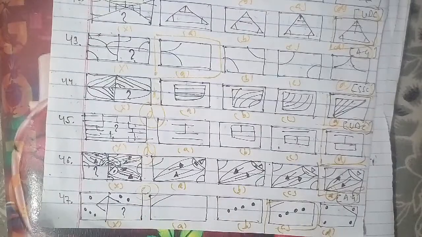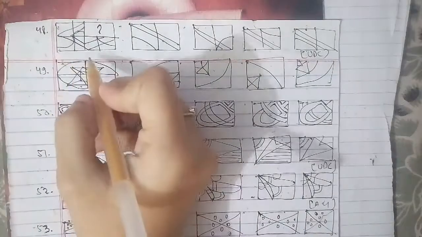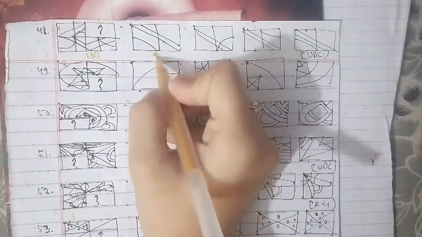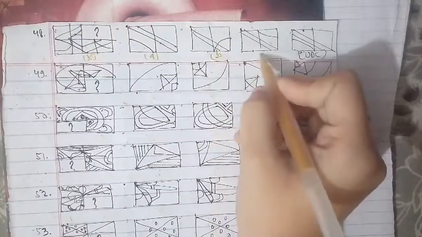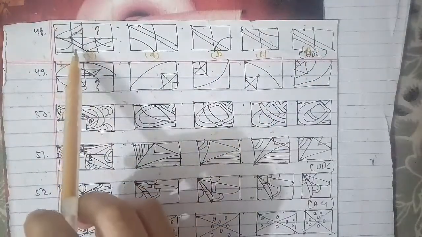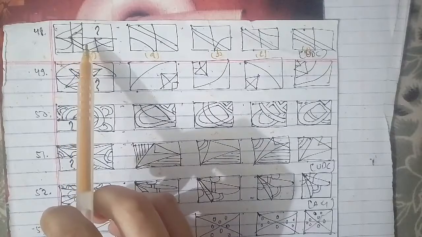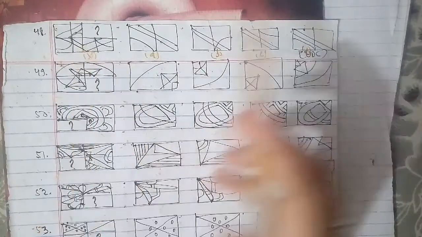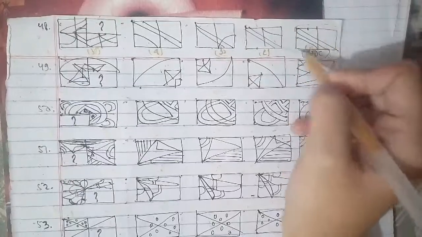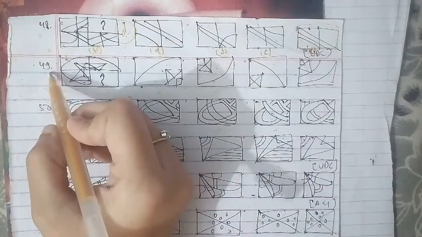We'll go ahead with 48th question of the session that we have to deal with. The 48th figure we have is your cross figure A, B, C and D here. This is the figure which we have to find out, and that is also an important paper with respect to competition. The figure that is missing is the figure D, which will be the right answer for this question as well.